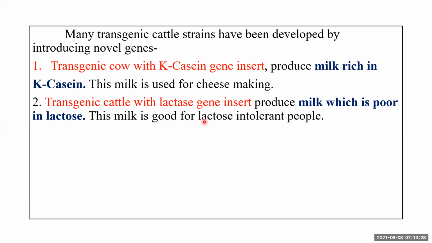Then we can also insert the lactase gene, transgenic cattle with lactase gene. Those cattle which have the lactase gene inserted into their genetic makeup produce milk which is poor in lactose, because the lactase gene will break down the lactose. So these transgenic cows will produce milk which is very poor in lactose, and this milk poor in lactose will be helpful for people who are lactose intolerant. This is how we can insert various novel genes and bring about changes in the milk.